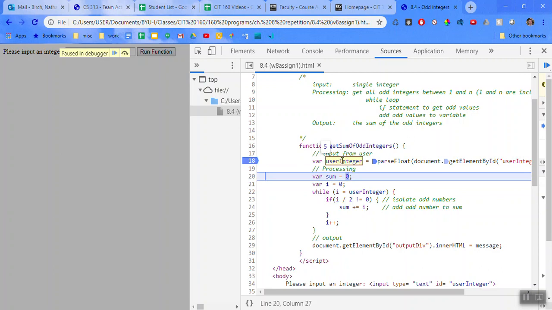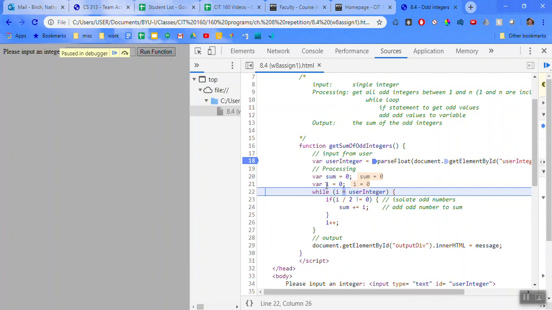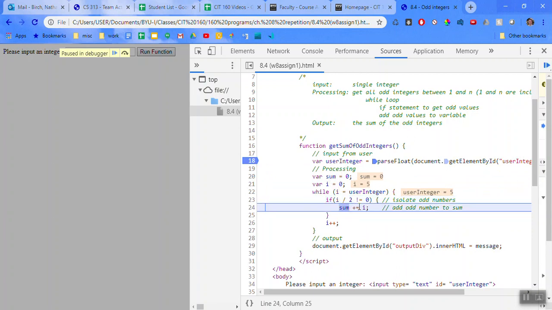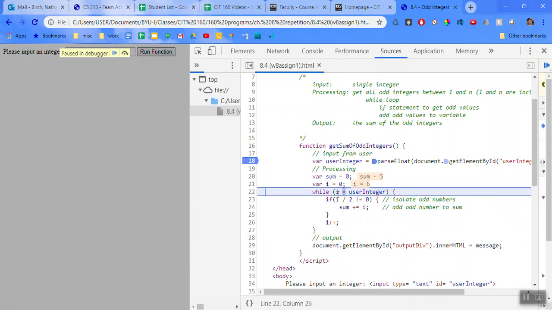So user integer equals 5, sum equals 0, have a good start here. i equals 0, and then while i equals user integer. So i is now 5, i plus plus, but now we're assigning i to user integer again, so i is 5 again, user integer didn't change. So if you look at this, this infinite loop is because every time we come in here, I'm assigning i the value of 5. So i will always equal user integer because I'm assigning it user integer right here.